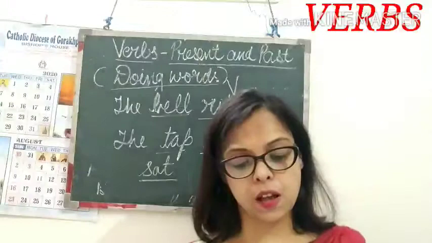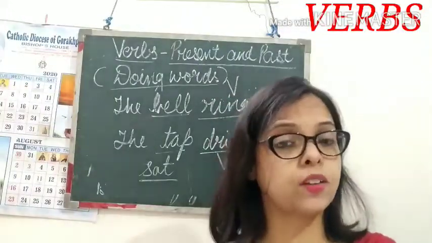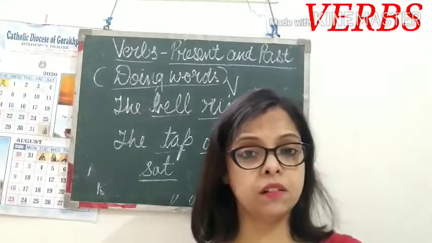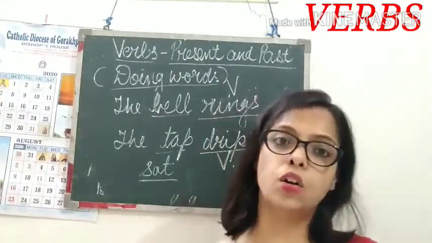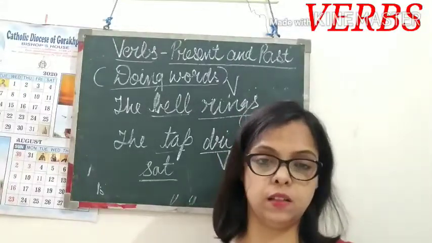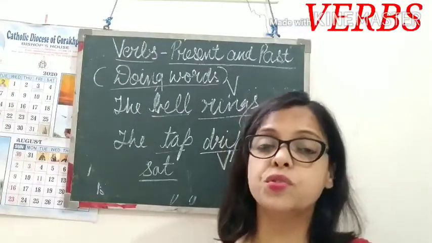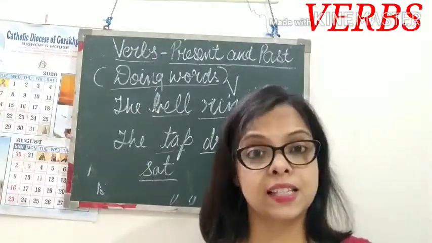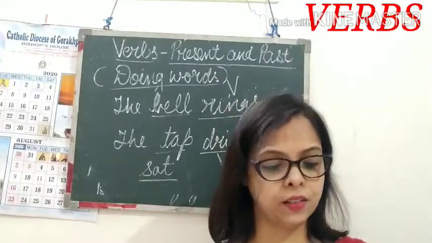Third one: A spider frightened Miss Muffet away. Now what action is done by the spider? Frightening. So frightened is the verb here. June sang a song for us. June is the name of a girl. What action is June doing? Sang, singing. So you underline sang.